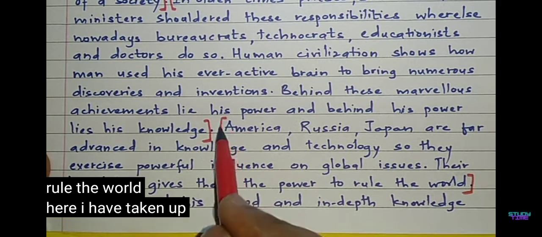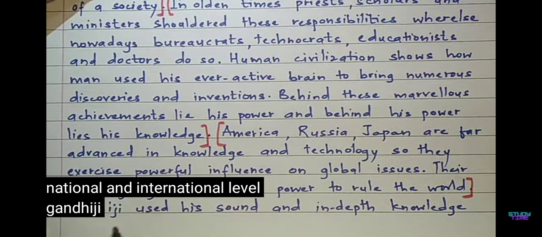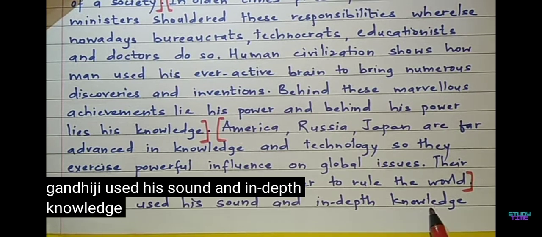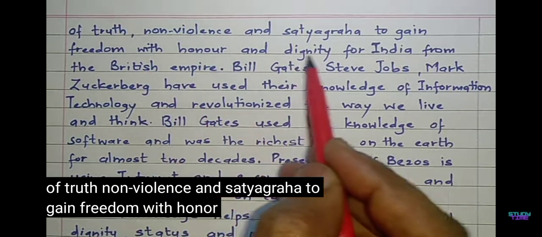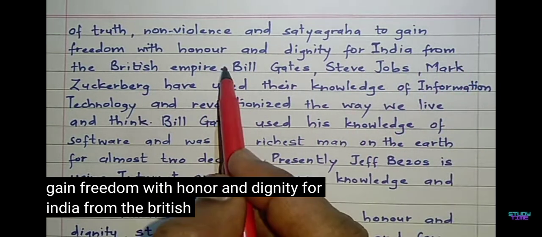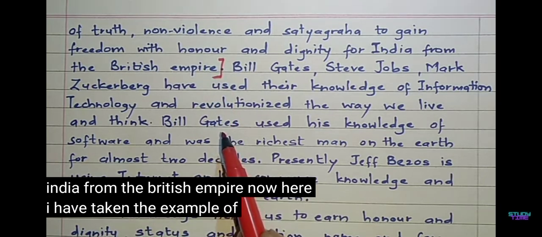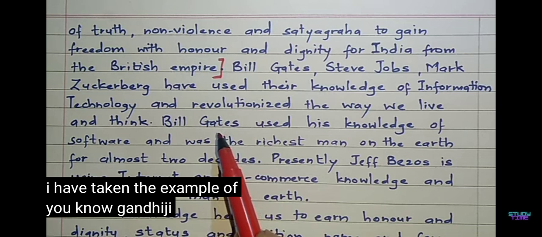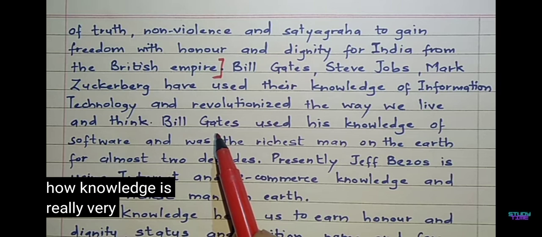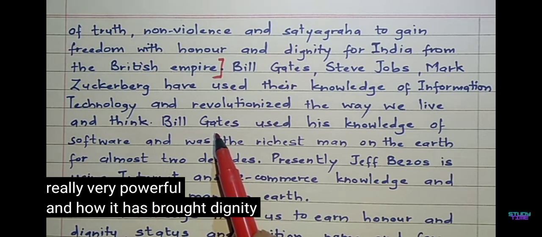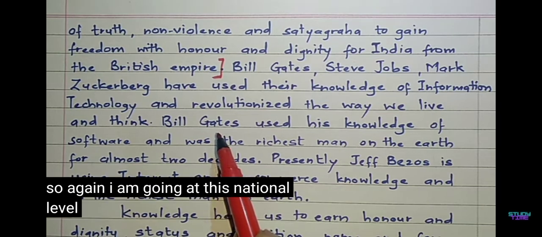Here I have taken up that point of national and international level. Gandhiji used his sound and in-depth knowledge of truth, non-violence and satyagraha to gain freedom with honor and dignity for India from the British Empire. Now here I have taken the example of Gandhiji, okay, in order to show how knowledge is really very powerful and how it has brought dignity for the country. So again, I'm going at this national level.